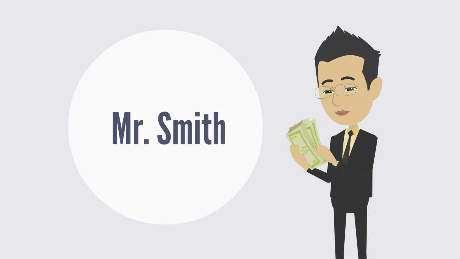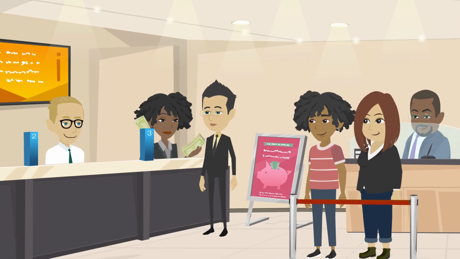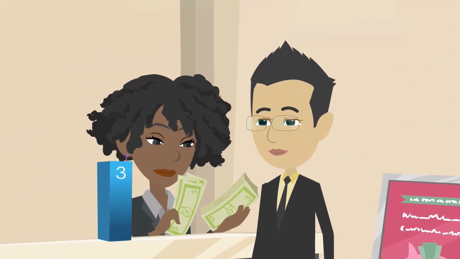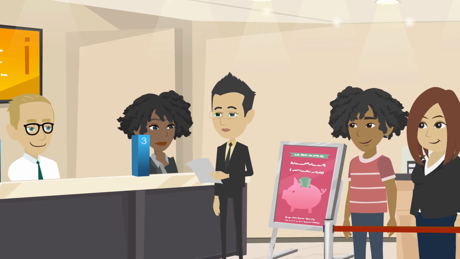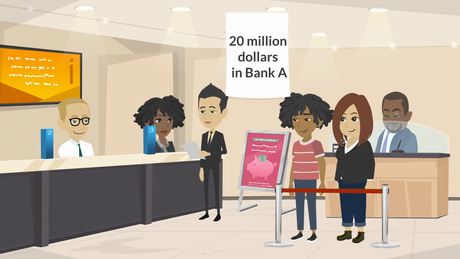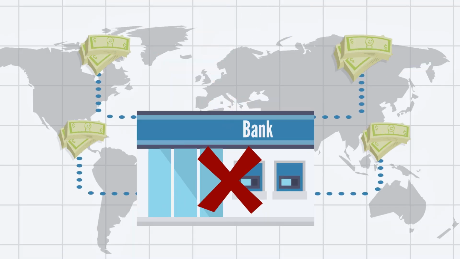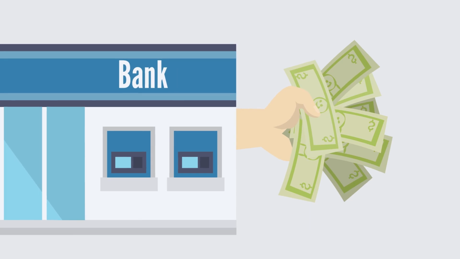A saver, let's call them Mr. Smith, goes to a bank, let's call it Bank A, and deposits $20 million. Mr. Smith gets a receipt, called a bank statement, that reads he has $20 million in Bank A. Bank A cannot actually use or lend all of the $20 million. They can only use a fraction of it.